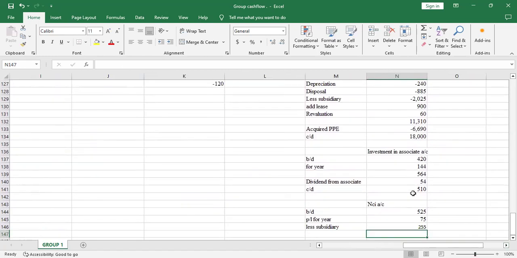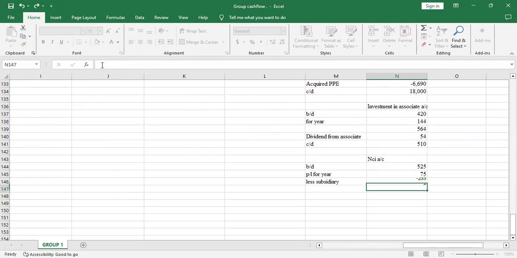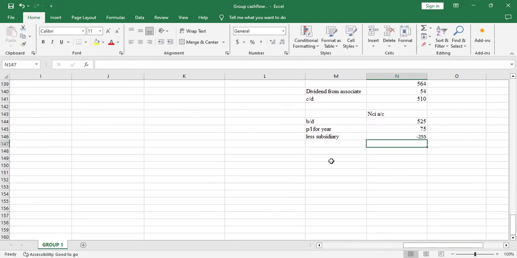You'll have 255, and this 255 should be negative because we are subtracting. So I'll create brackets here and put a negative sign, so that we get 255. That's the only adjustment to do under NCI.